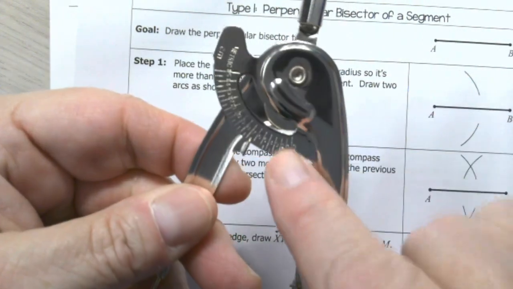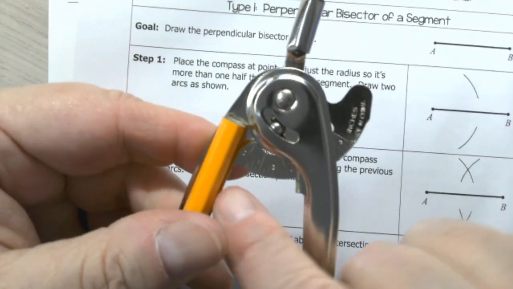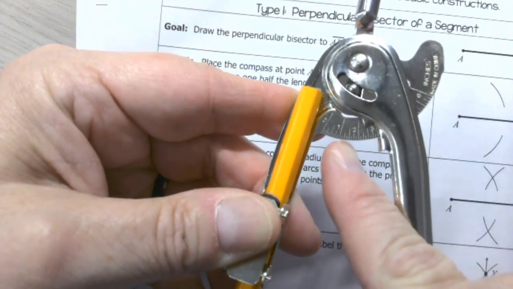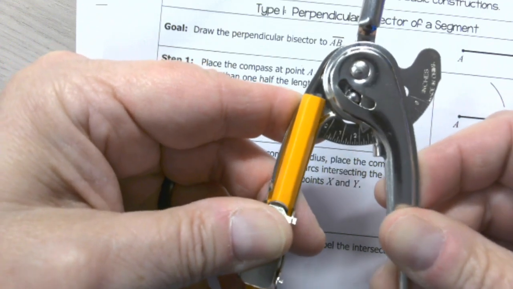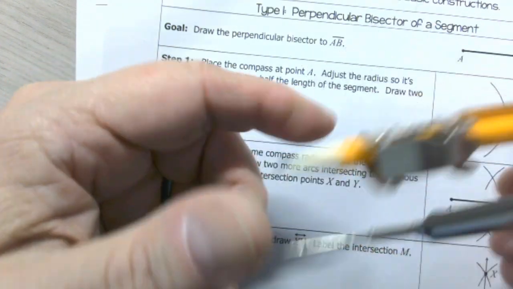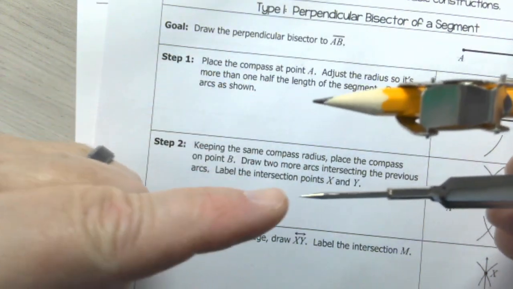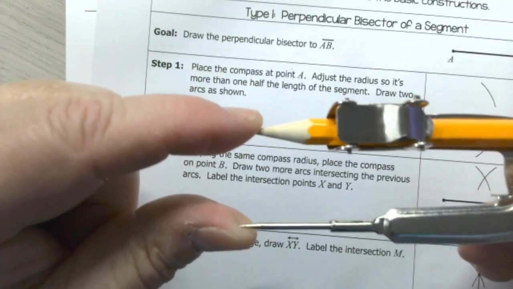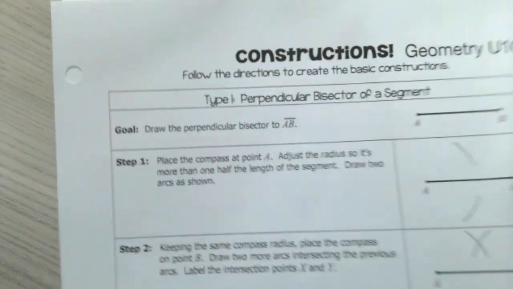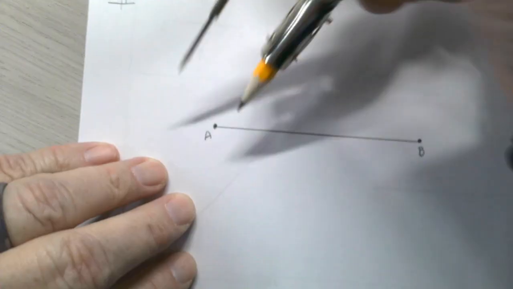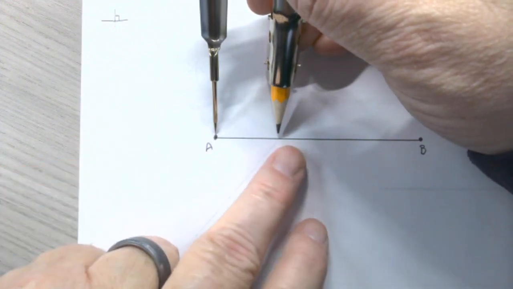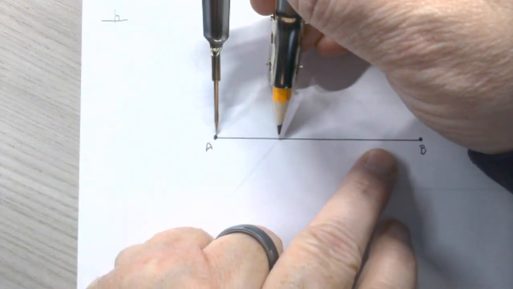It's got markings there in centimeters and in inches, so I could put it right here. Here's 0 right there, and then if I put it on the 1 inch mark, between the pencil lead and the point, that's about an inch, okay? So that's how you use it. So the first thing we're doing is putting it on point A right here, and we want our compass to be more than halfway, okay?